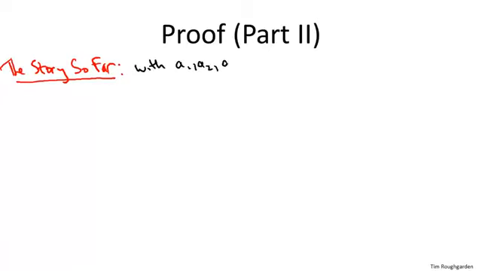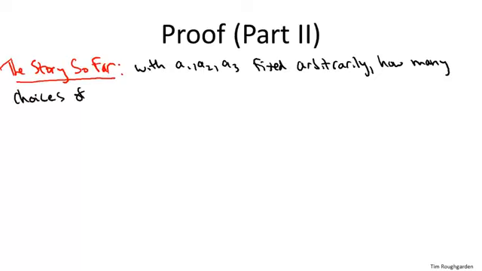So remember that what we want to prove is that at most a 1 over n fraction of the choices of A1, A2, A3, and A4 cause this underlined equation to be true, cause a collision. So what we're going to show is that for each fixed choice of A1, A2, and A3, at most a 1 over n fraction of the choices of A4 cause this equation to hold. And if we can show that for every single choice of A1, A2, and A3, no matter how those random coin flips come out, at most a 1 over n fraction of the remaining outcomes satisfy the equation, then we're done. It means at most a 1 over n fraction of the overall outcomes can cause the equation to be true.